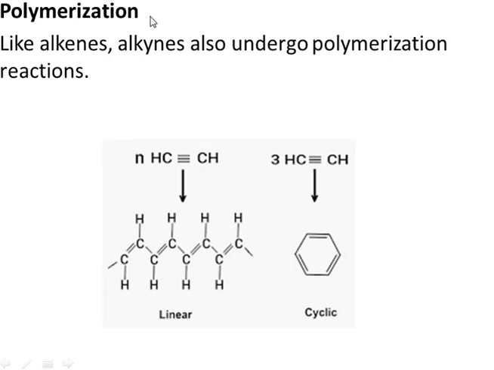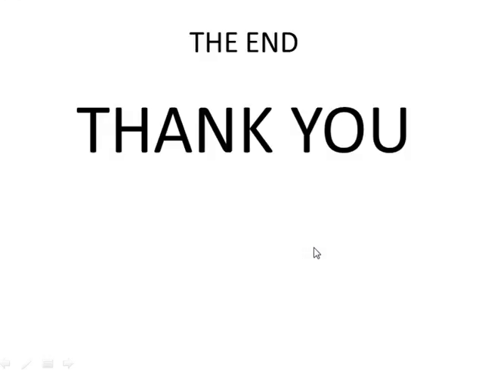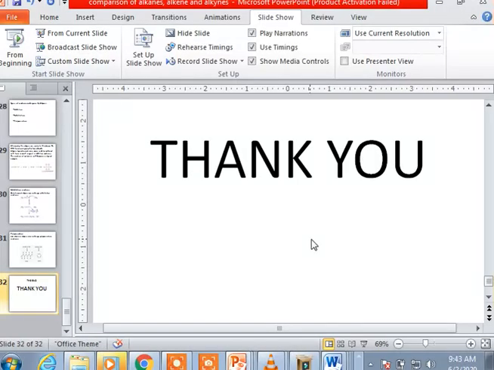Next we have polymerization reactions. Just like alkenes, alkynes also undergo polymerization reactions. Alkynes can form linear polymers or they can form cyclic molecules. For example, we can convert this alkyne into benzene by a polymerization reaction. So this is the end of this lecture. I hope you have understood the comparison of reactivity and structure of alkanes, alkynes and alkenes well. Thanks for your attention.